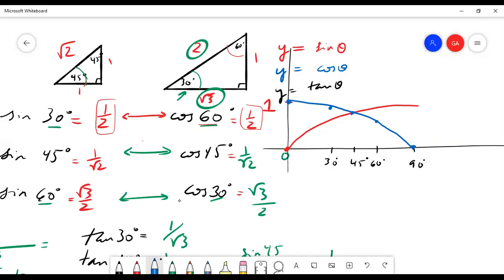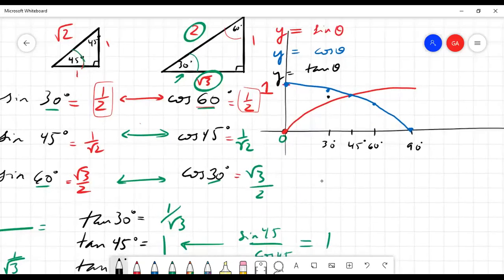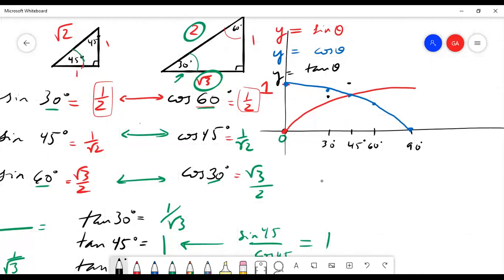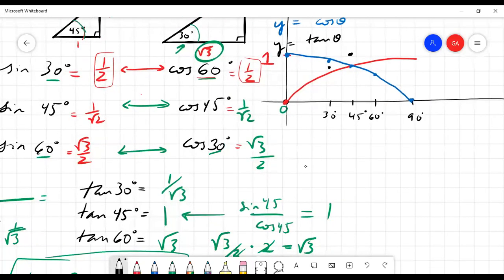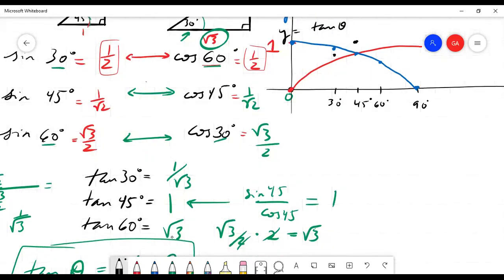And now the tangent. So yesterday on the quiz, you found that the tangent of 0 is 0. Again, by doing that stretchy business, right? I don't know why it's not letting me draw a point there. Okay, anyway, 0. Tangent of 30 is 1 over square root of 3. Well, that's a bit more than 1/2. So that's somewhere about here. Tangent of 45 is 1. So it's here immediately. And then tangent of 60 down here, that's root 3.